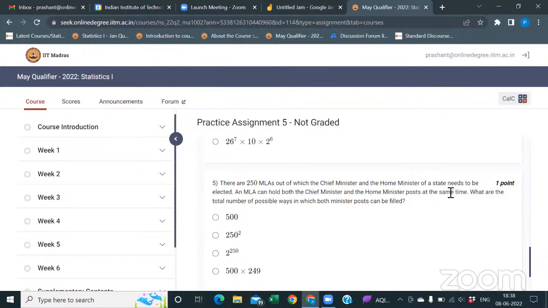If it were without repetition, an MLA could hold only one of the two positions, but it is mentioned that he can hold both. What is the total number of possible ways in which both minister posts can be filled?